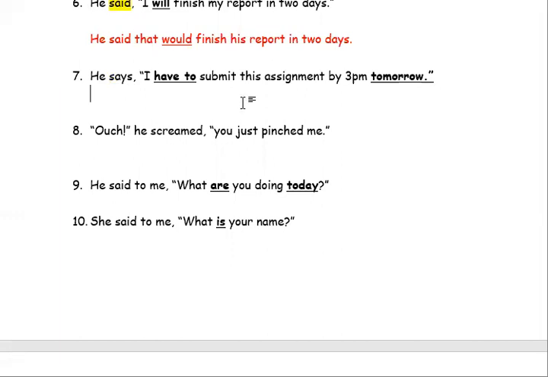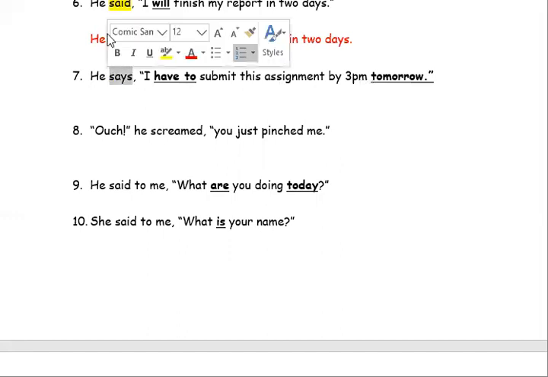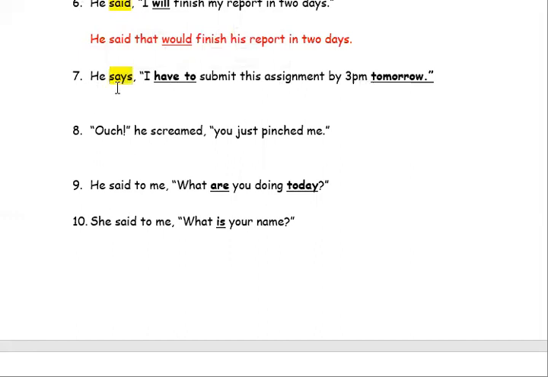He says, I have to submit this assignment by 3 tomorrow. First of all, we need to ask ourselves, what is the introductory verb? The introductory verb is says, right? It's outside the quotation marks. And now we need to change everything here, or rather we can keep everything in the present tense. We can keep everything the way it is.